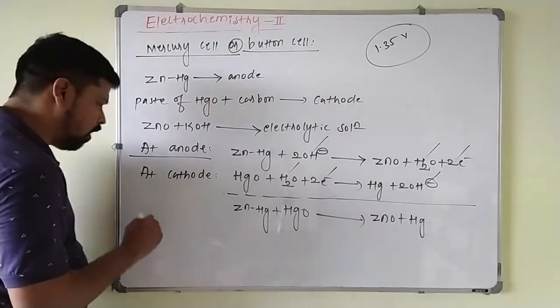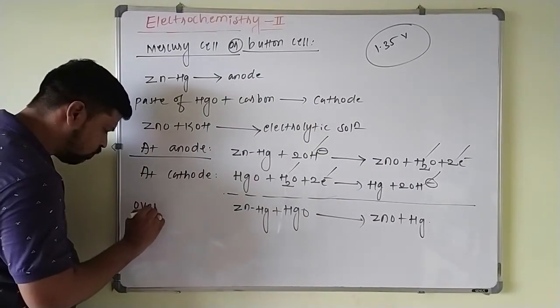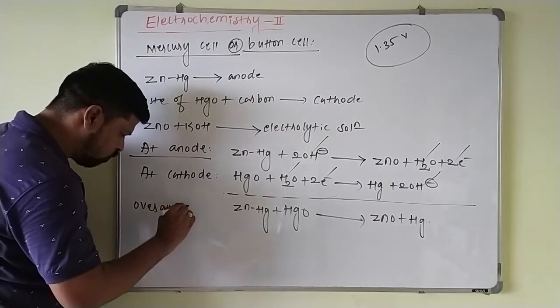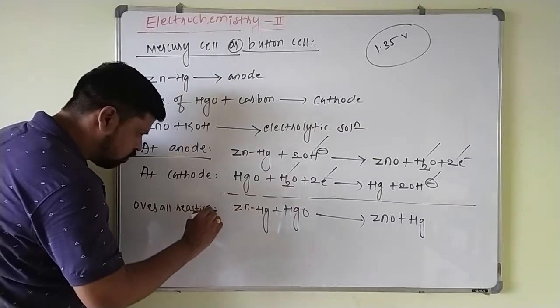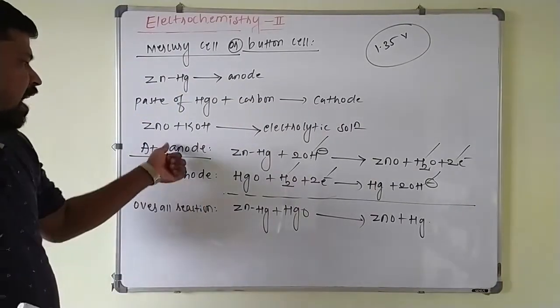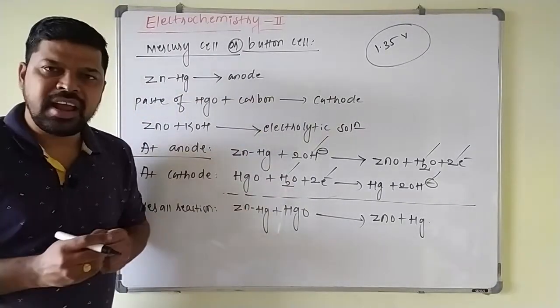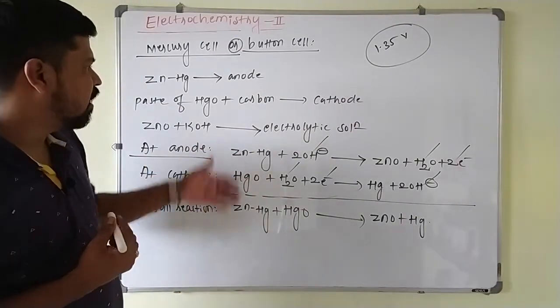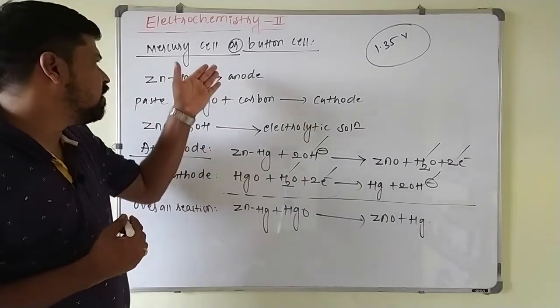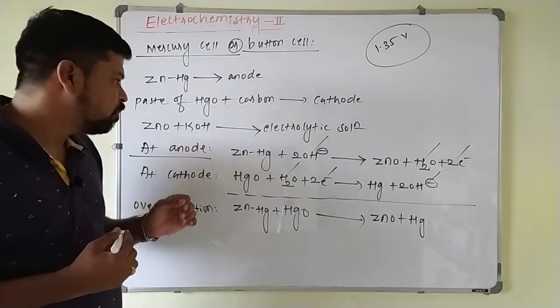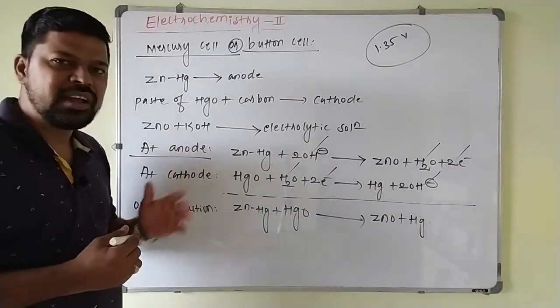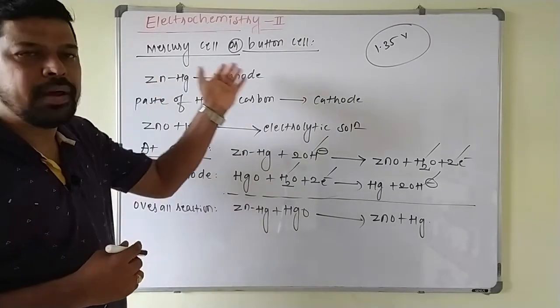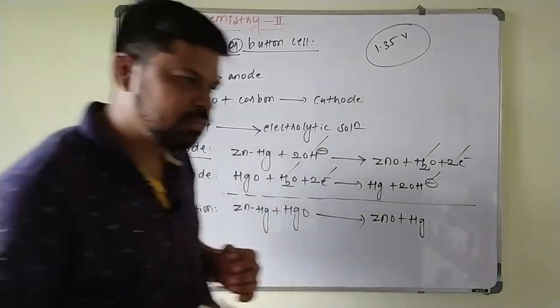So this is your overall reaction. These reactions at the anode and cathode will be asked in the entrance exam, like which of the following reactions takes place at the anode or cathode. Just concentrate on which is the anode, which is the cathode, the electrolytic solution, and the anode and cathode reactions. This is about the mercuric cell or button cell.